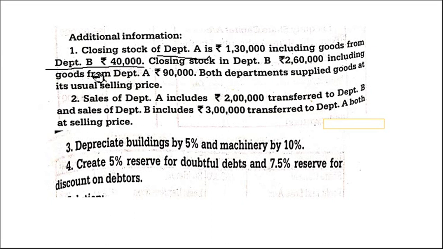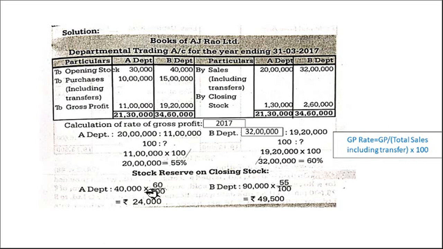In order to calculate the stock reserve, we have to take another department's values along with another department's rate. So from B department, how much we included? 40,000. So we have to take 40,000 into, what is B's percentage? 60%. So 24,000. A department has to calculate this. So this is another department's values: another department stock, another department rate.